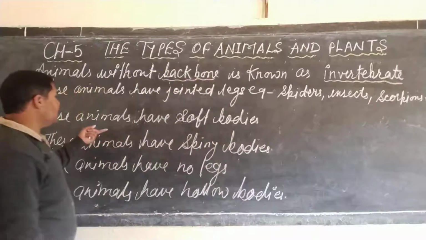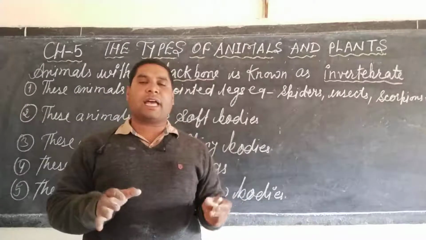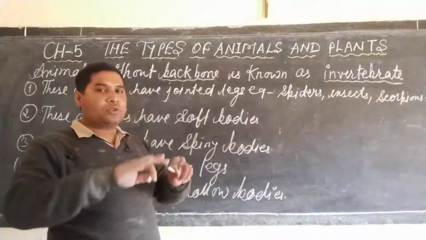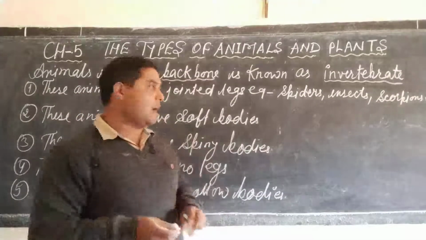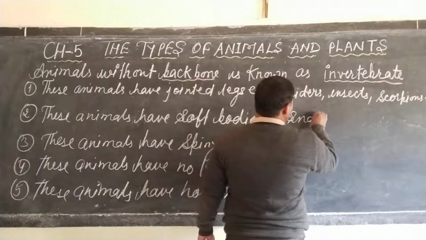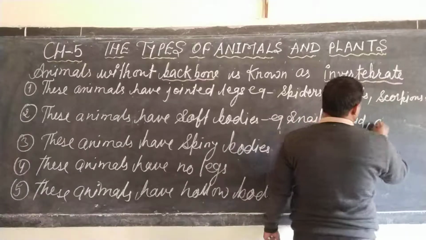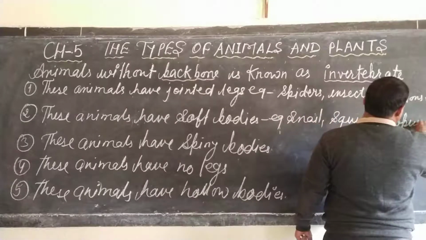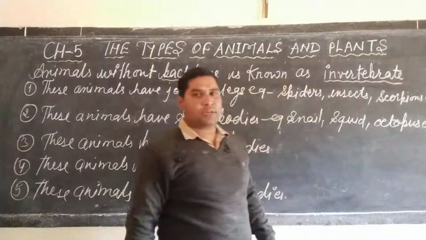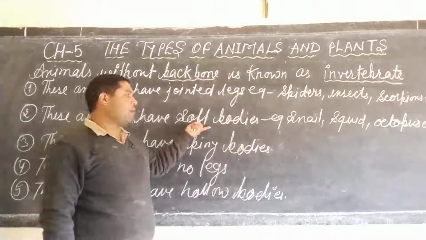Next, these animals have a soft body, which means the body is soft, but some of the animals which have a soft body also have outer shells. For example, snail, squid, octopus, etc. Dear student, these are invertebrate animals which have a soft body.